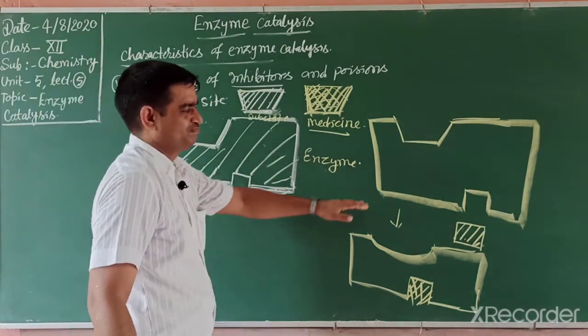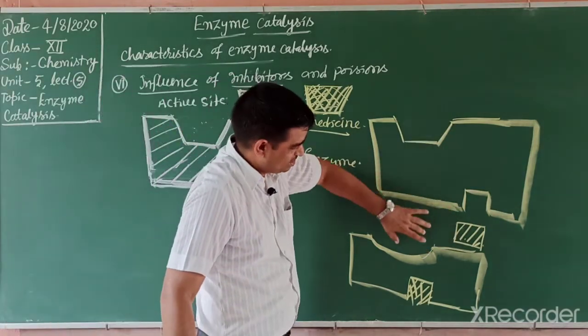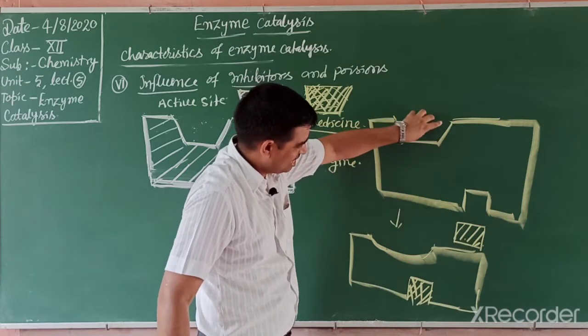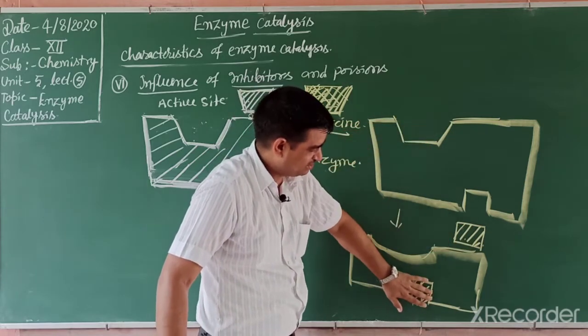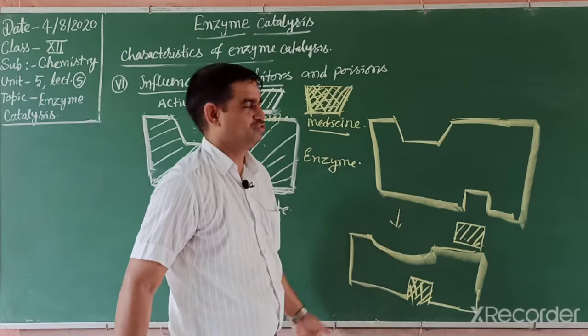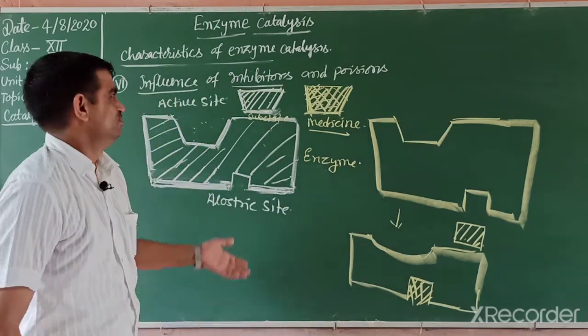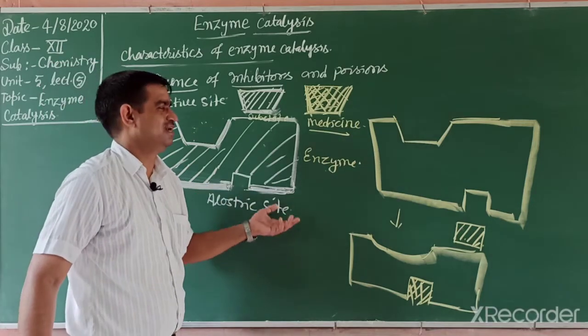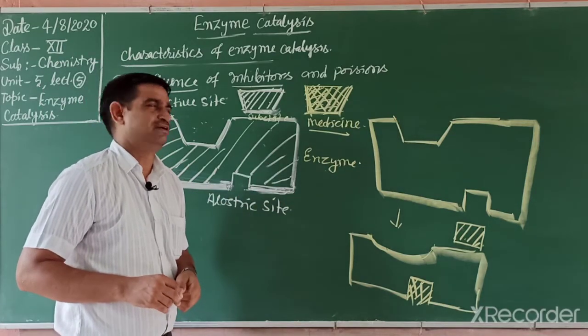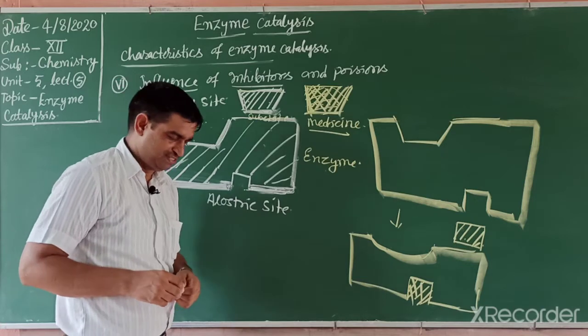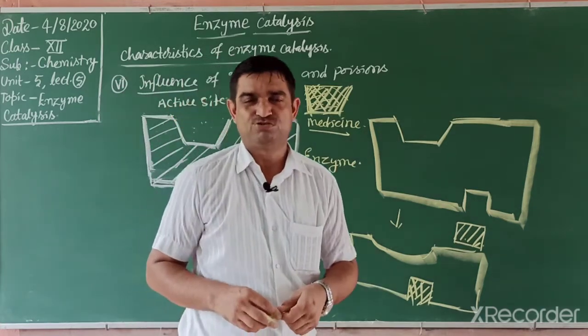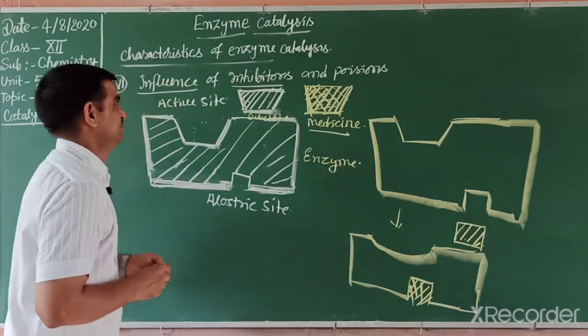Otherwise they occupy the allosteric sites, so they change the shape of the active site. Earlier it was this type, and now they occupy this site, so the shape is changed. So they cannot perform the particular reaction and the person is cured. You will study this in detail in the biomolecules chapter or chemistry in everyday life, but this year this topic has also been removed from your syllabus.